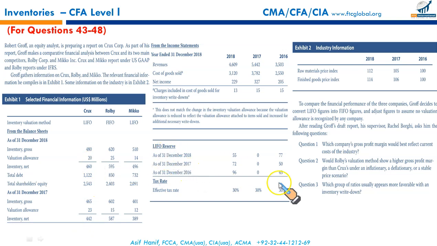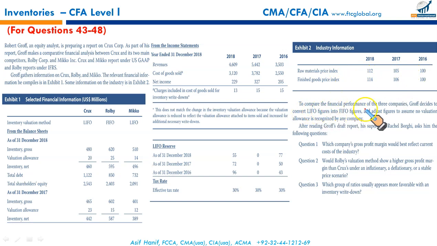Now we have been given the LIFO reserves for Crux because Crux uses LIFO, and for MICO because it uses LIFO as well. Whereas Rolby uses FIFO, and under FIFO there is no LIFO reserve, so that's why you don't see any LIFO reserve here. The last exhibit, exhibit 2, contains the price index for raw material and finished goods, and it is indicating that the prices are increasing for raw material and for finished goods as well.